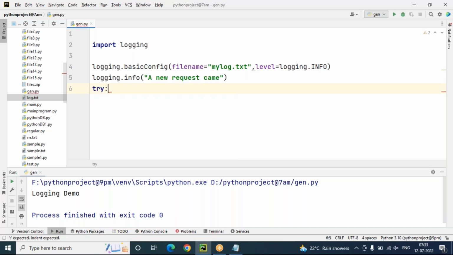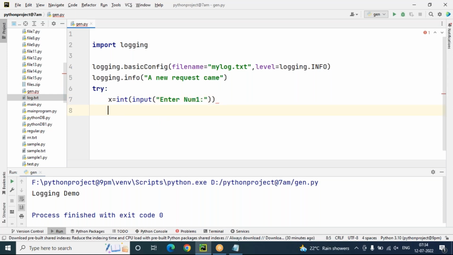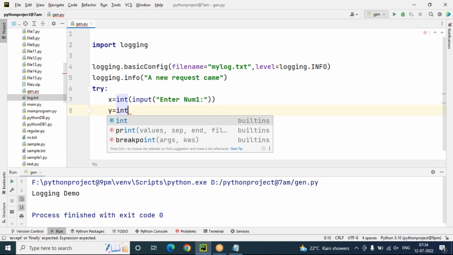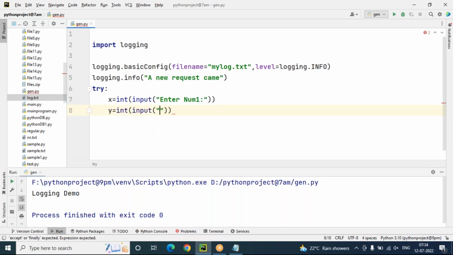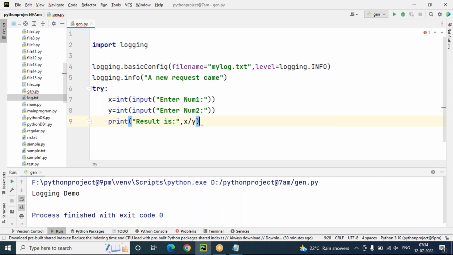So now coming to the try block. Generally the try block code is normal exception code. x equals int of input of enter num1, and y equals int of input of enter num2, like this. Now coming to the result: I can say that result is x by y.